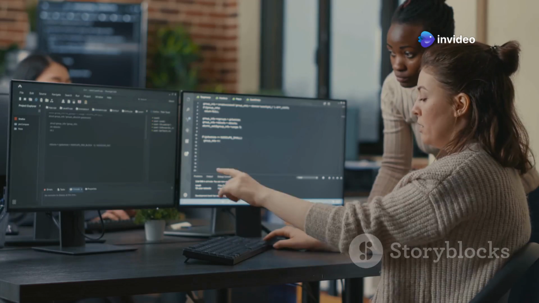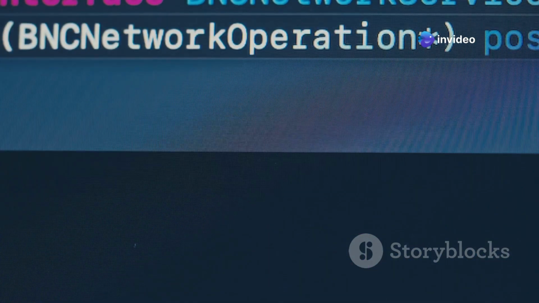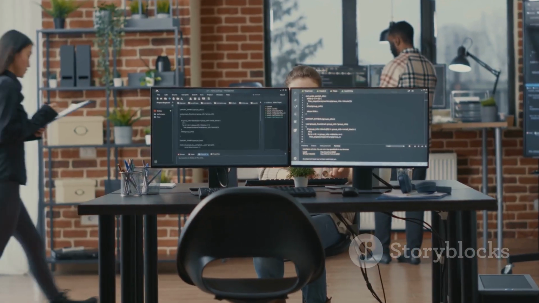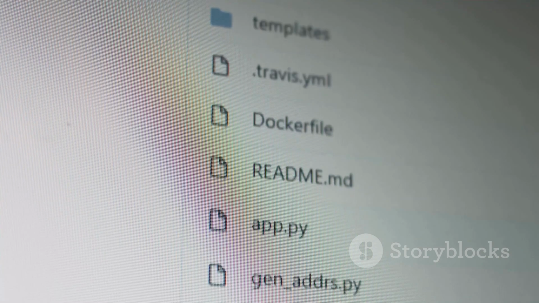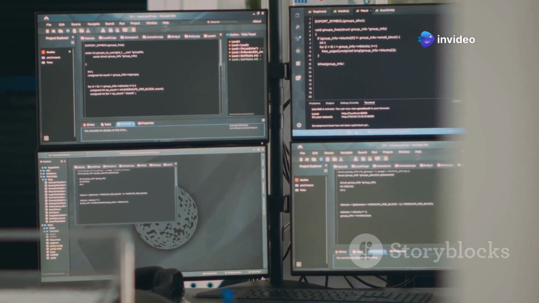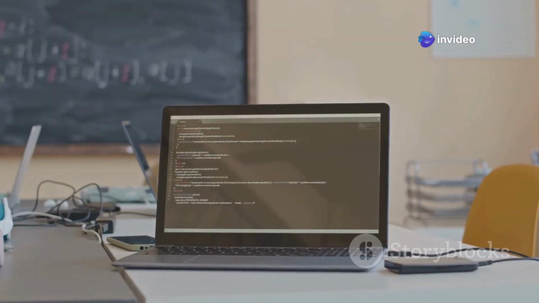For any code you want to keep and run again, you need to save it in a file. This is how real programs are made. You write your instructions in a text file, save it with a .py extension, which stands for Python, and then tell the computer to run all the instructions in that file at once. This file is called a script.